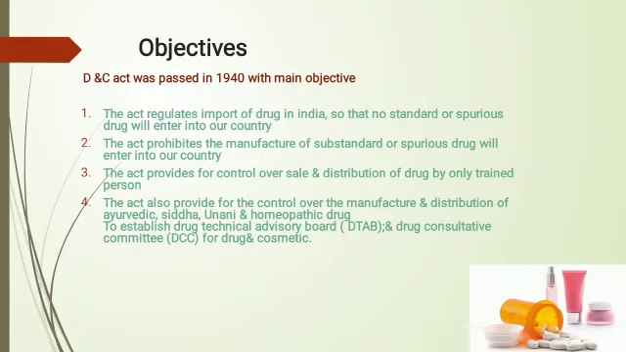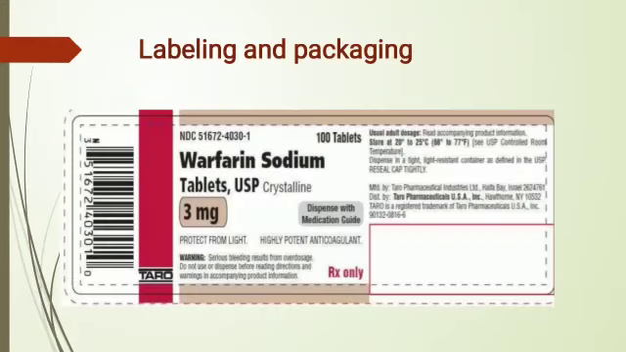Fourth, the Act also provides for control over the manufacture and distribution of Ayurvedic, Siddha, Unani and homeopathic drugs, and to establish the Technical Advisory Board and Drug Consultative Committee for drugs and cosmetics. These are the objectives of the D&C Act. Now see the labeling and packaging of drugs and cosmetics. This picture of warfarin sodium shows the labeling with warning, license number, manufactured by, usage, storage, etc.